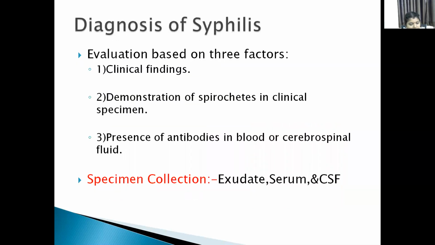And the diagnosis of syphilis is based on 3 factors: history and clinical manifestations, demonstration of spirochetal antigens, or demonstration of antibodies against Treponema pallidum. The specimens commonly used are exudate, serum, and CSF.